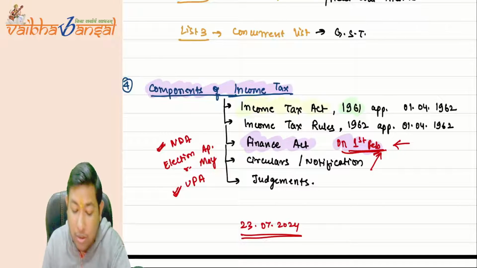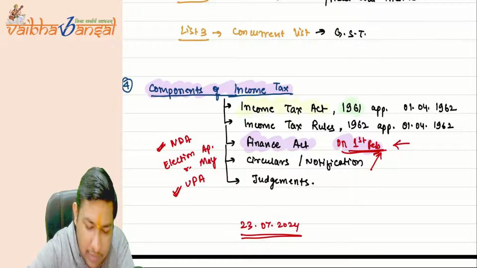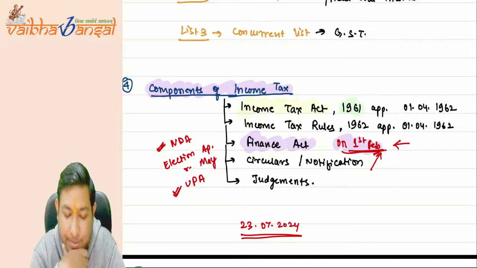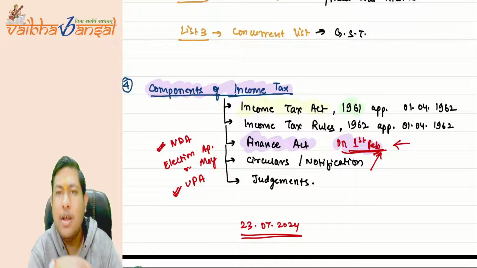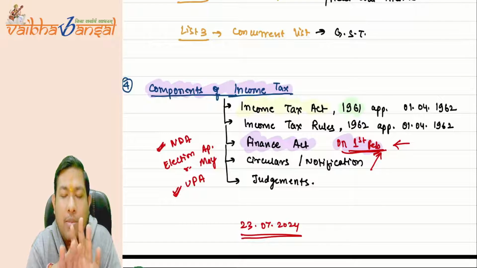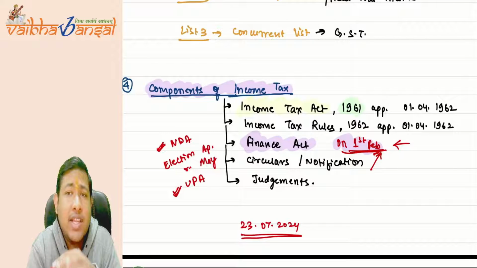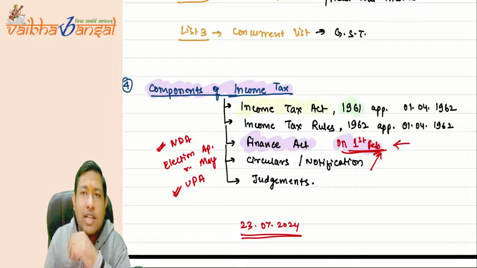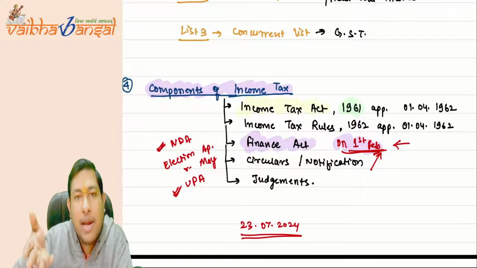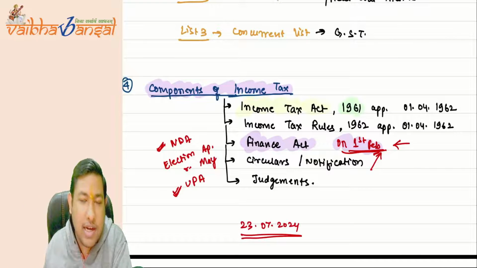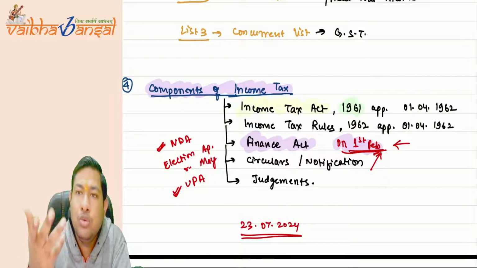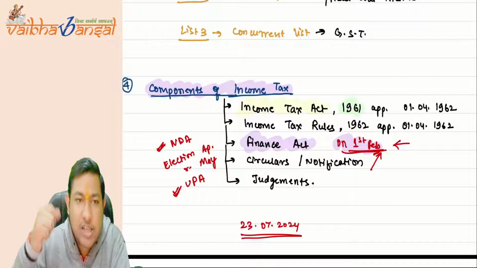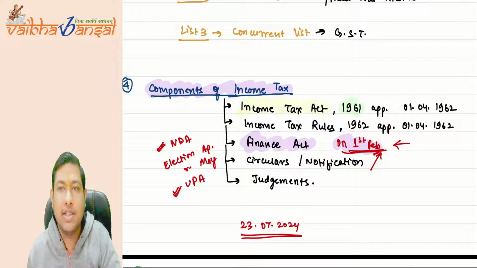Now, when I was talking about the finance bill, there may be someone who wants to know the reason why the government wants to bring such change. What is the need for that change? The government cannot do anything on its own. This is a democratic country. We have the right to ask why you needed this change. You have to explain to us why you want to make this change.